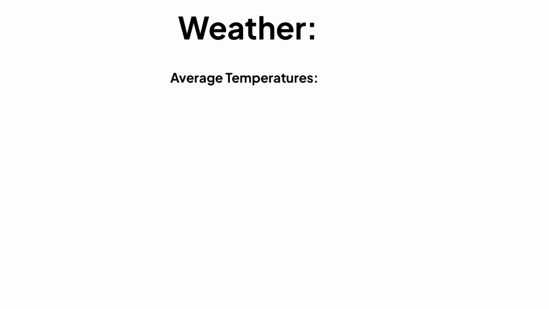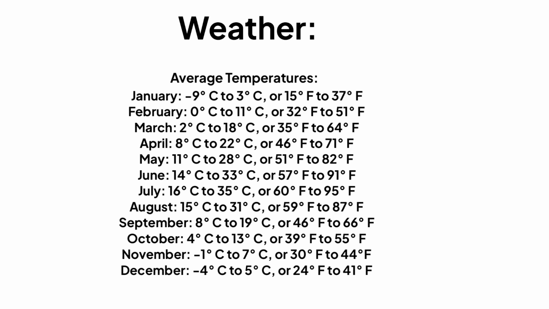Okay, so now let's talk about average temperatures for Goofy City. Okay, so for January, the average temperatures were -9 degrees Celsius to 3 degrees Celsius, or 15 degrees Fahrenheit to 37 degrees Fahrenheit. And then in February, the average temperatures were 0 degrees Celsius to 11 degrees Celsius, or 32 degrees Fahrenheit to 51 degrees Fahrenheit.